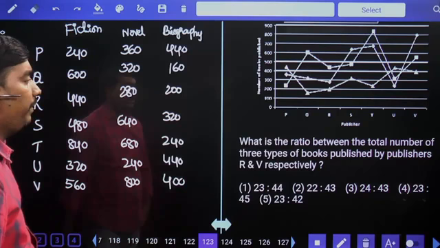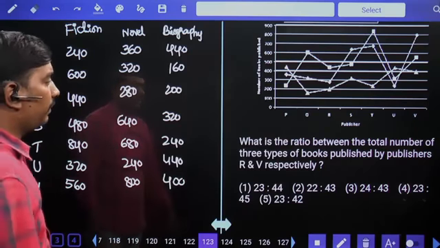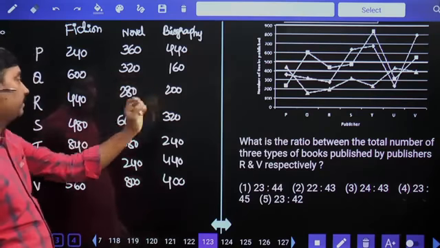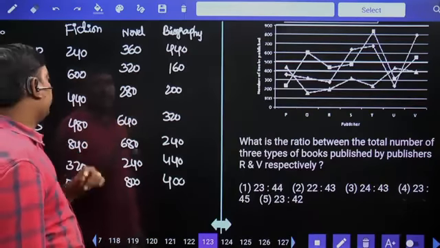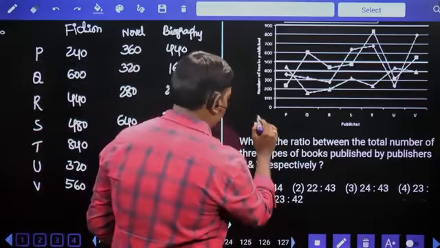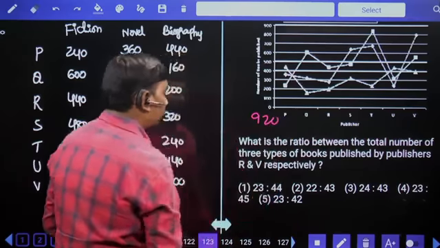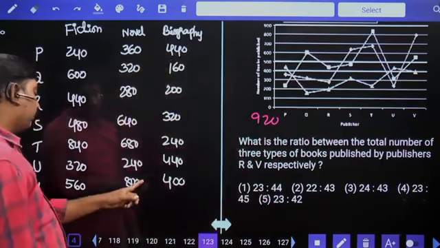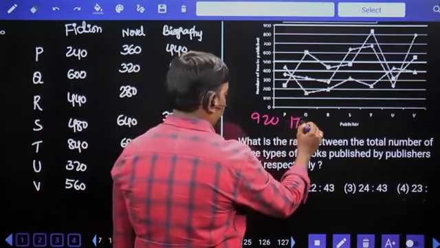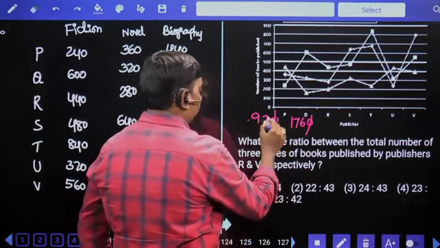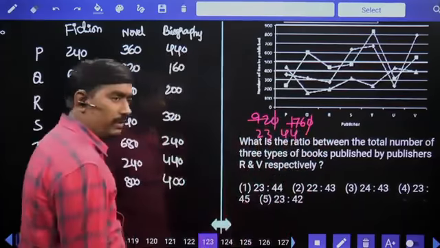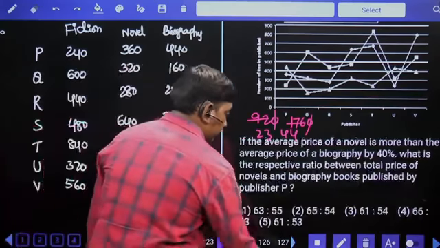What is the ratio between total number of 3 types of books published by publishers R and V respectively? R 3 types: 280, 200, 480, 440, 920. Next, V: 400, 800, 1200, 560, 1760. 0, 0 get cancelled. 4 23 times, 4 44 times. 23 is to 44. First option is your answer.